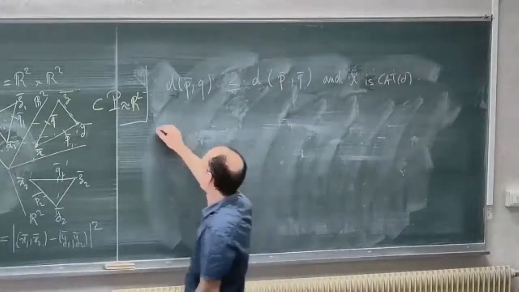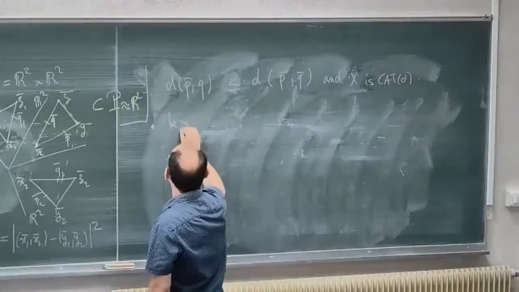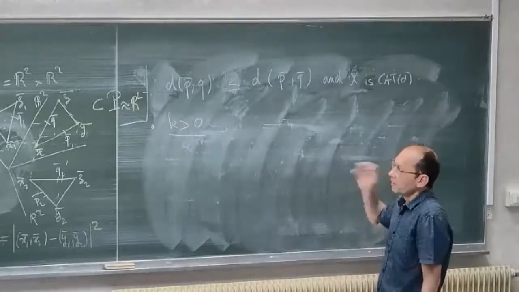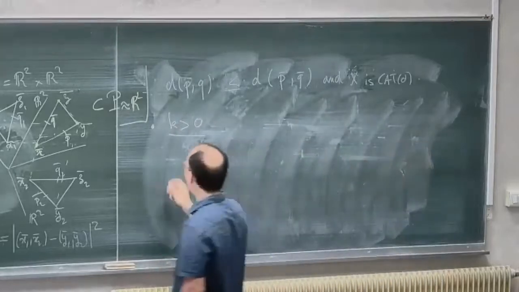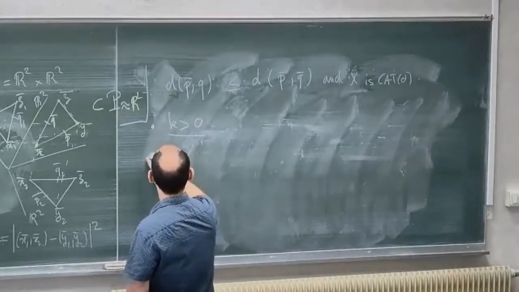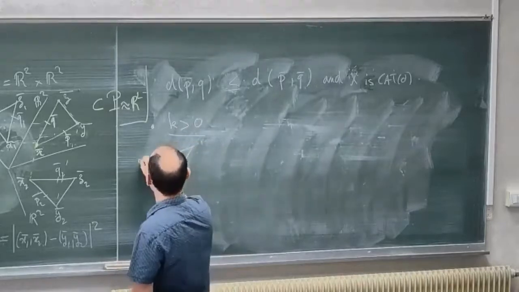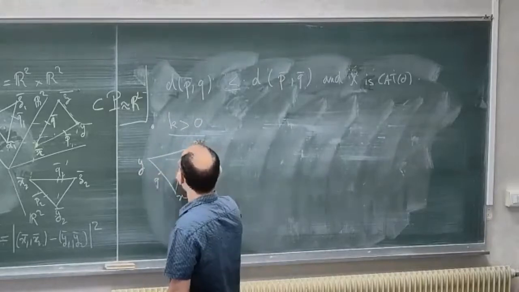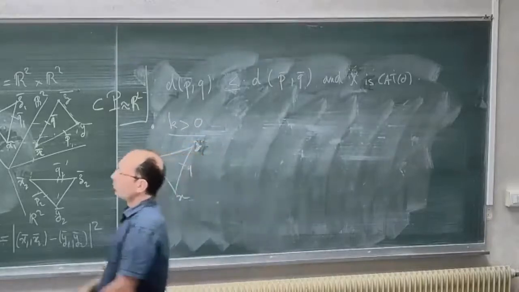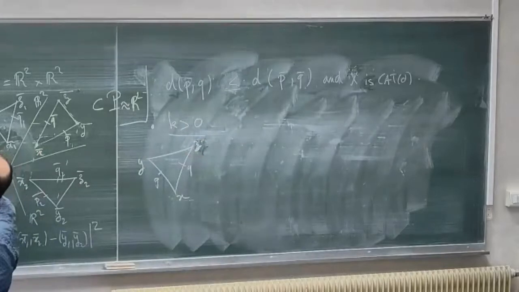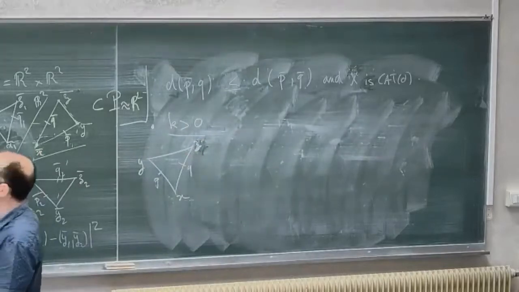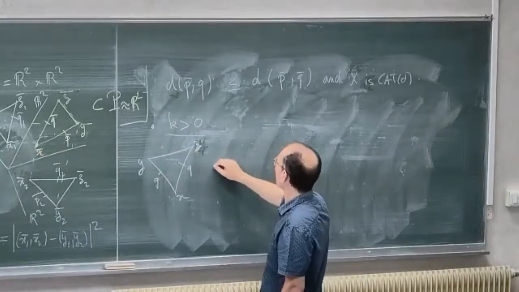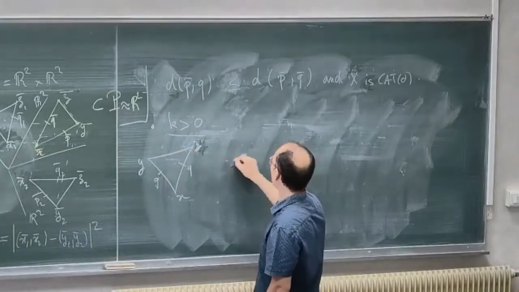Now we can look at what happened for K positive. And for K positive, you can do exactly the same thing. So you take your triangle X, Y, Z, with points P and Q. So it's split into a triangle in X1 and a triangle in X2. And then you get two comparison triangles. So same thing.